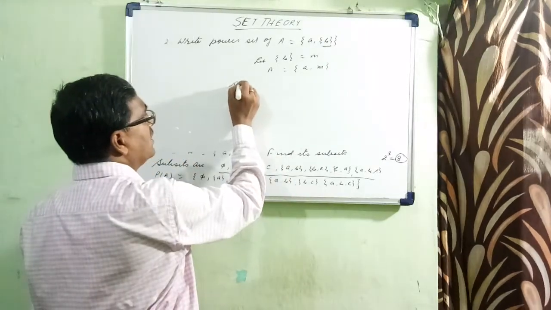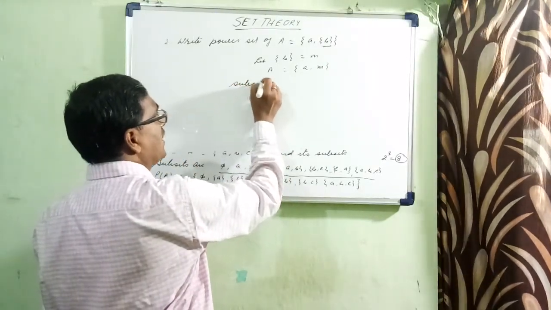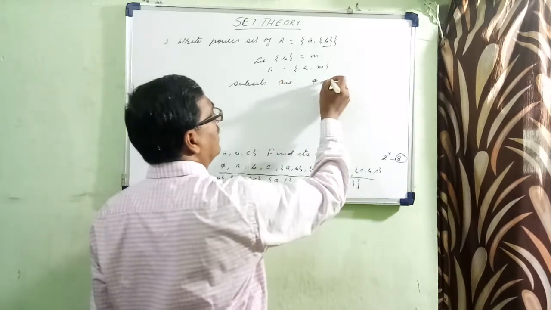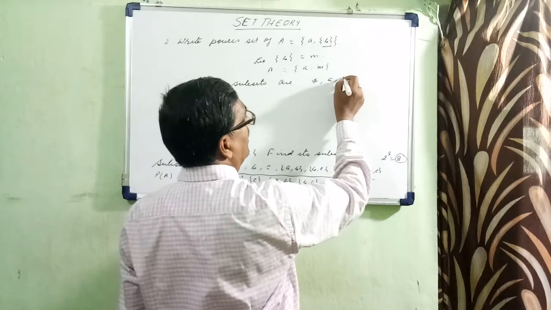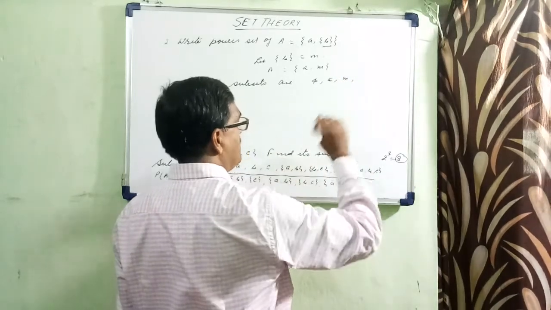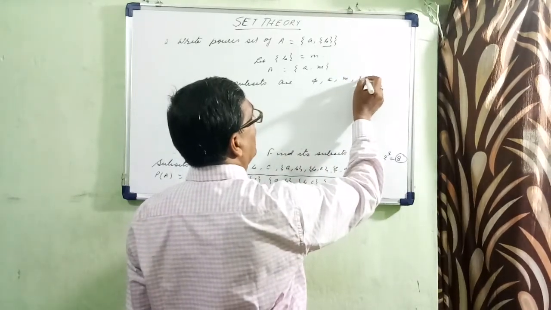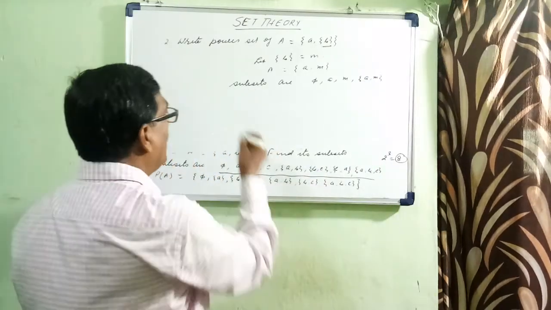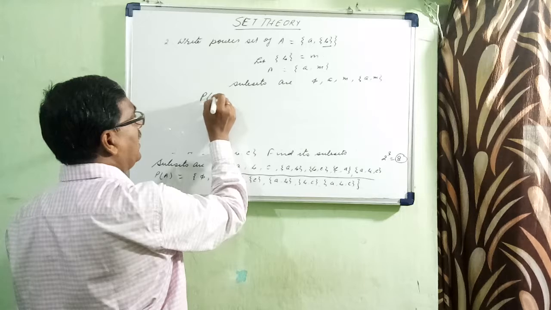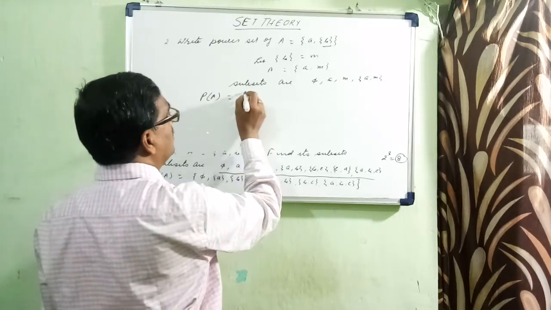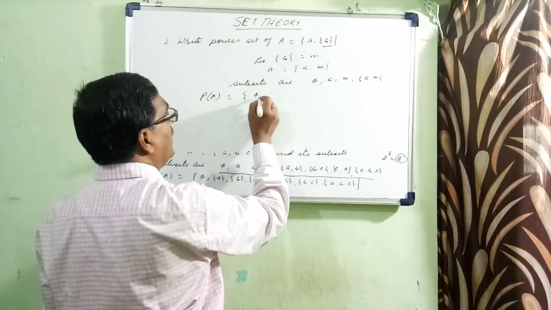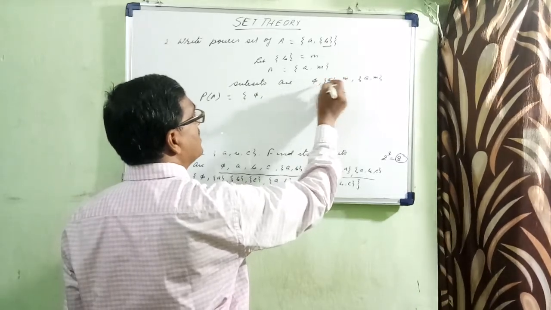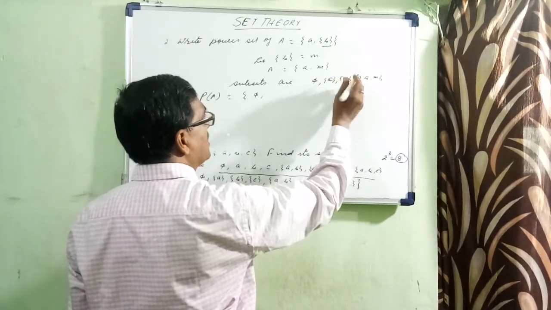What are the subsets? Subsets are phi, {a}, {m} and {a, m}. Then the power set of A is equal to {phi, {a}, {m}, {a, m}}.